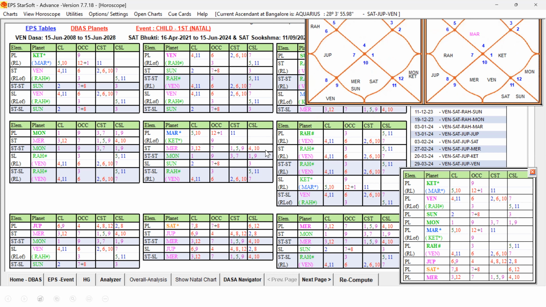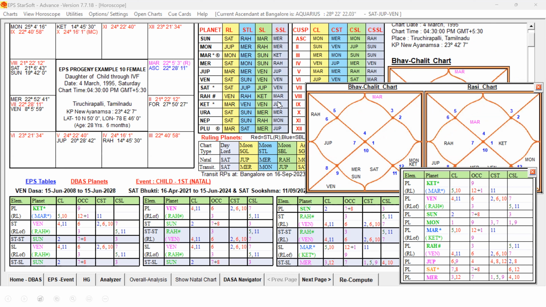So Rahu in own star. So let us check Rahu sub-sublord also. Rahu in the sub-sub of Mars. Let us check what Mars is signifying. Just a minute.